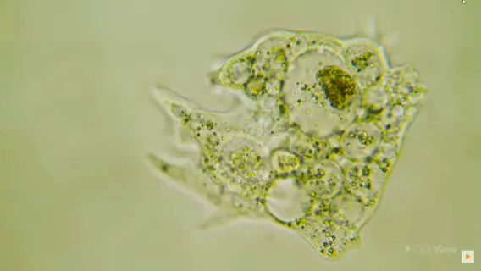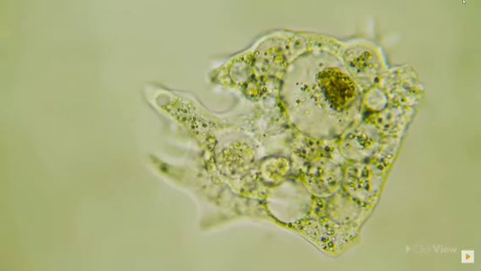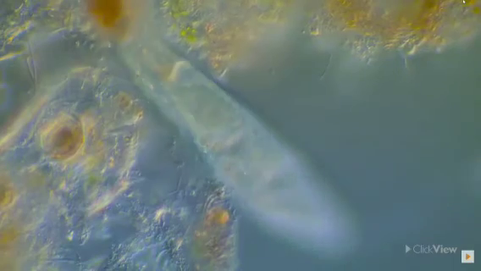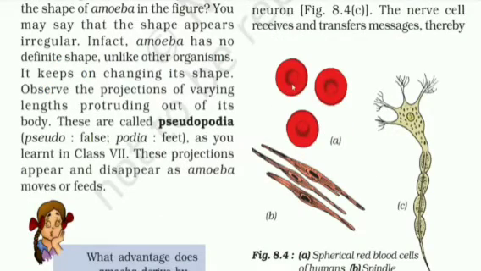Now, let's see the microscopic view of the real image of a single cellular organism, amoeba. And this is a paramecium. Now, let us come to the shape of cells. Here, you see a round spherical organelle. This is a red blood cell.